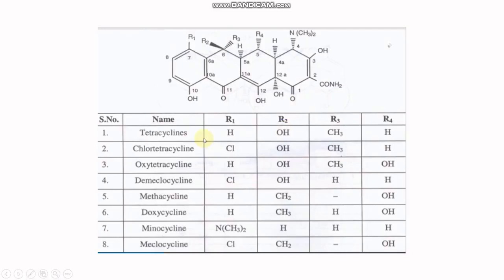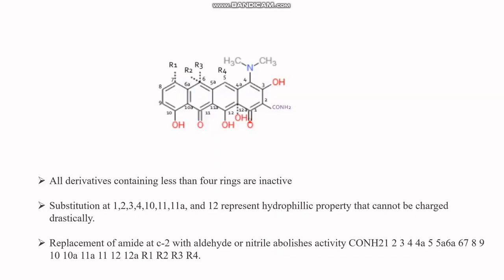The activity of tetracycline will be a little bit different from meclocycline. Why? Because they have different groups. Also, the meclocycline activity will change a little bit from demeclocycline, because they have different groups or different positions. So this is actually based on the SAR, structure activity relationship phenomena.